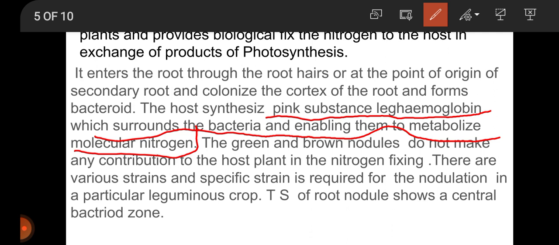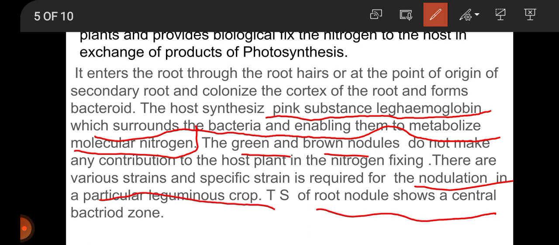The green and brown nodules do not make any contribution to the host plant in nitrogen fixing. There are various species specific strains that are required for nodulation in particular leguminous crops. The section of a root nodule shows the central bacteroid zone.